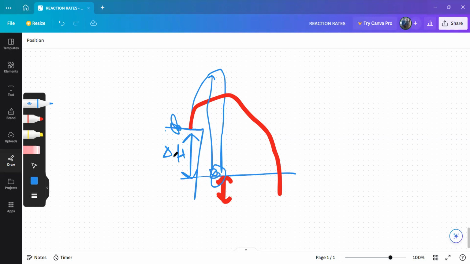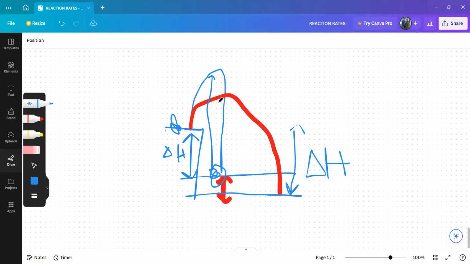The one is in the form of this length. But as I'm now decreasing my activation energy, the space between the reactants and the products, that is my delta H.